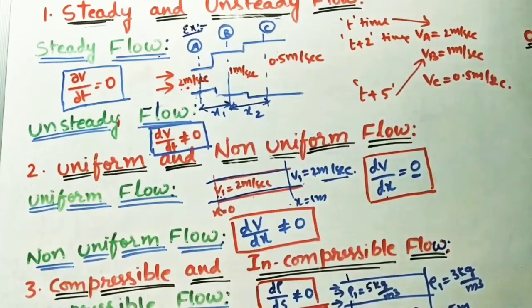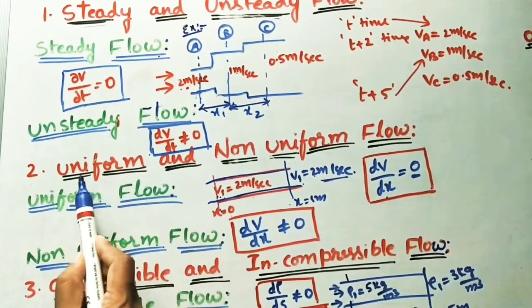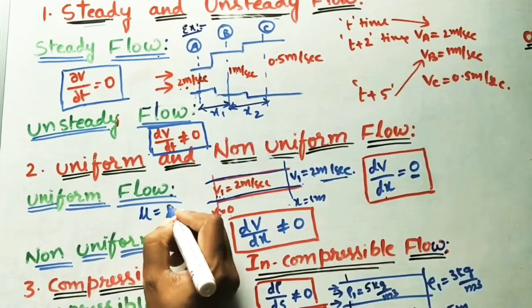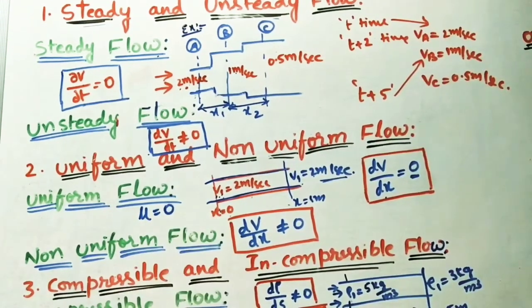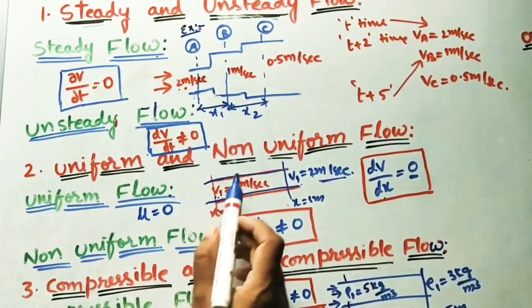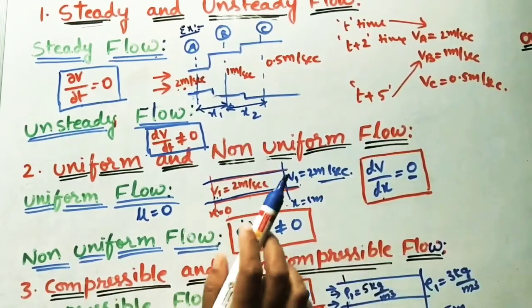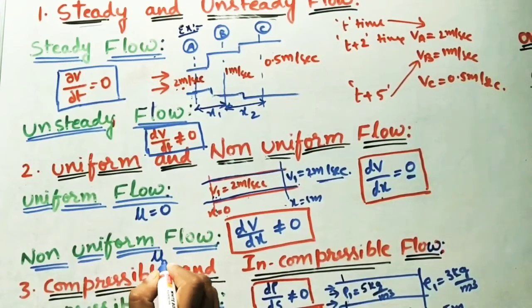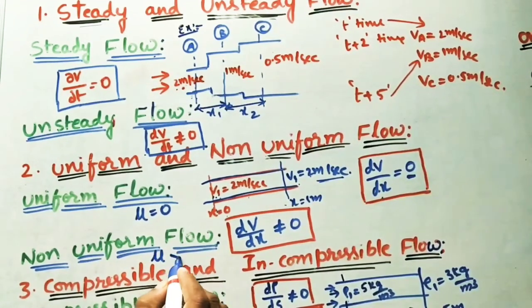Uniform flow can occur in the ideal fluids. For ideal fluids, the mu value means viscosity is 0, dynamic viscosity is 0. So non-uniform flow can occur not in ideal fluid. This will occur in real fluids. Real fluids has some viscosity. The value is greater than 0.